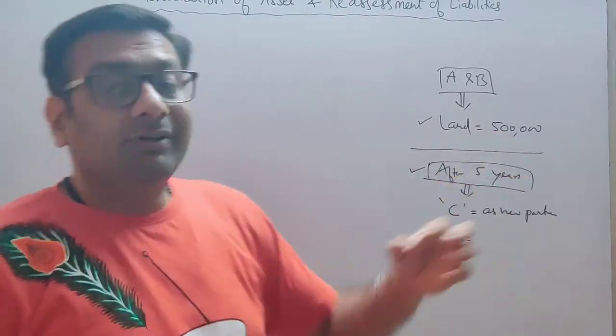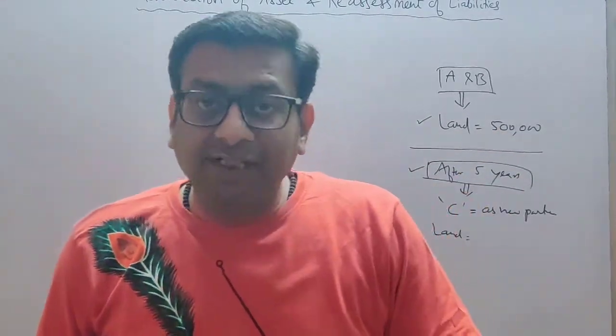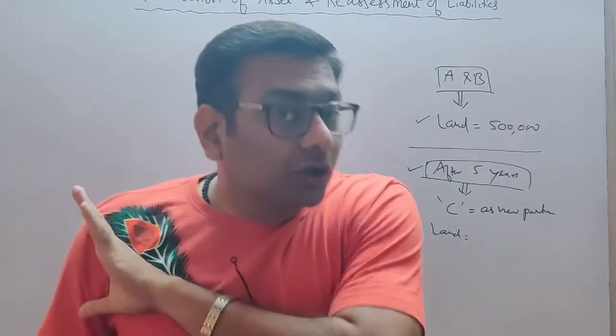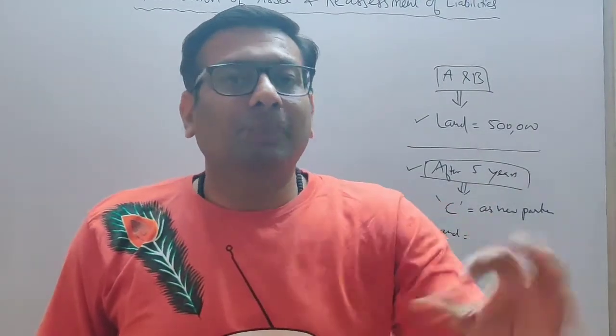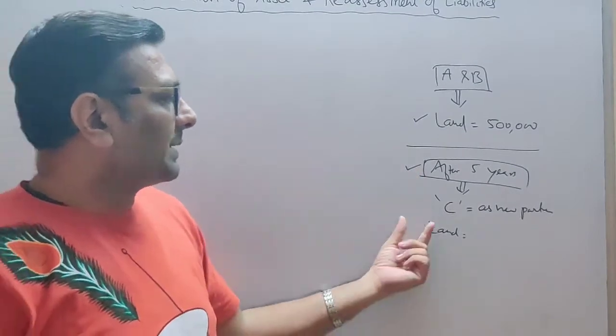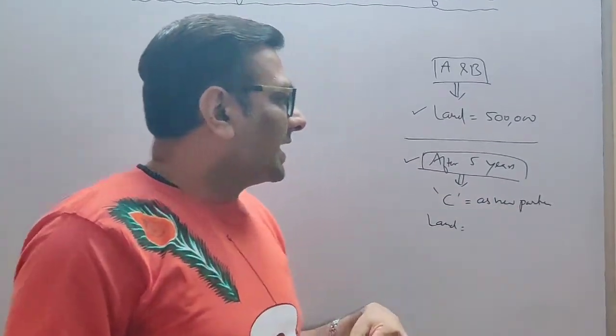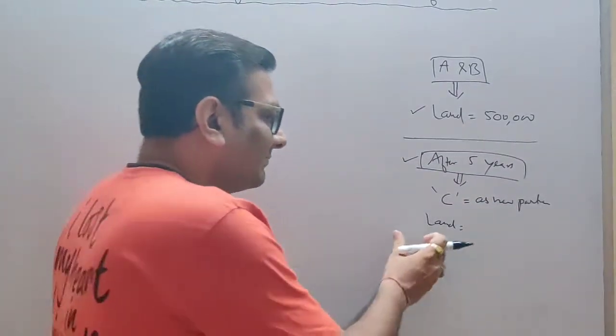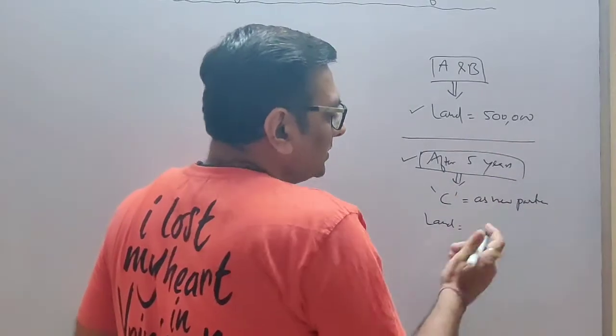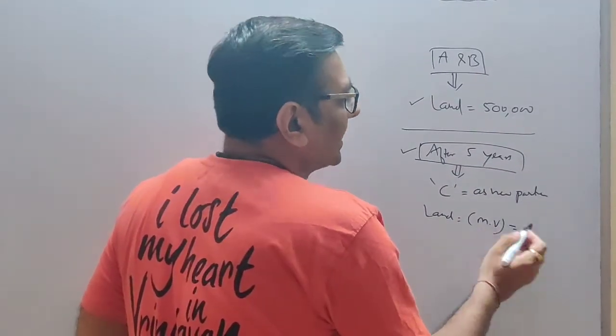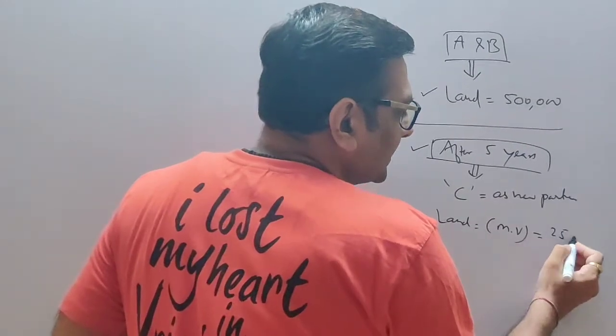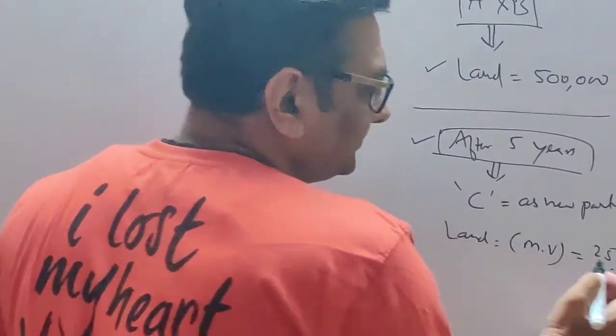So 5 lakh will be shown in our balance sheet as an asset for all the years. But after 5 years, what is happening? C is coming in as a new partner, and the market value of the land is now 25 lakhs.